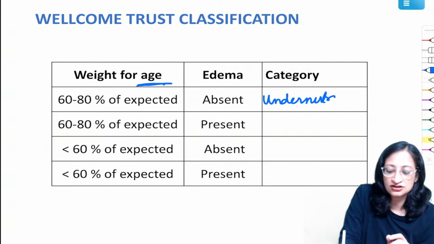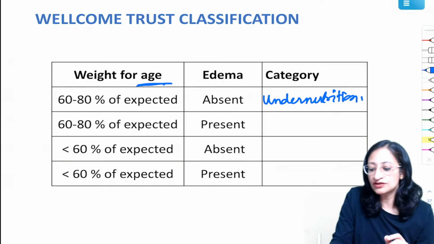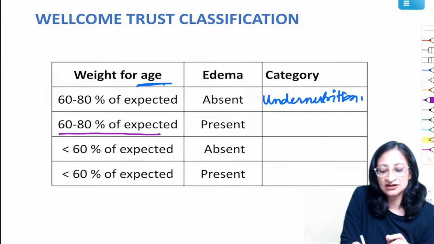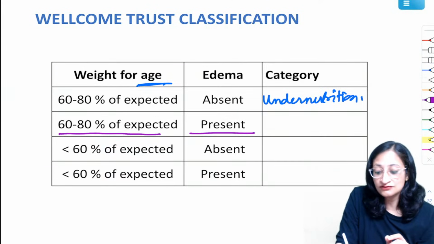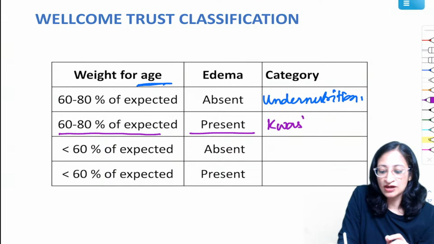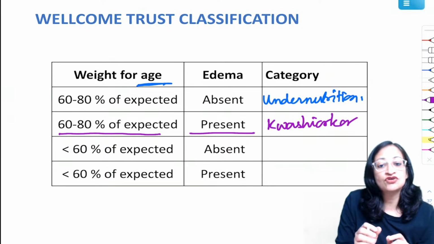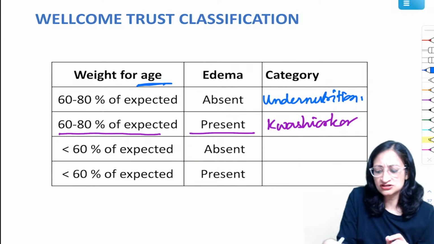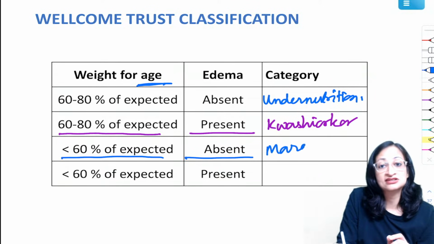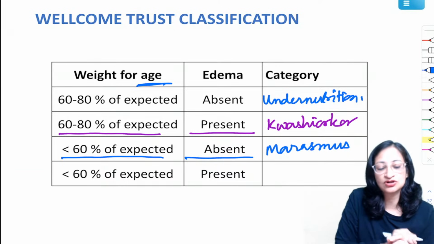Okay, undernutrition, there is no special name for it. However, if the weight for age is 60 to 80% of expected but edema is present, then we call it kwashiorkor. So malnutrition with edema, we call it kwashiorkor. If the weight for age is severely low, less than 60% of expected, and there is no edema, then we call it marasmus. Okay, we should be aware of these terminologies.